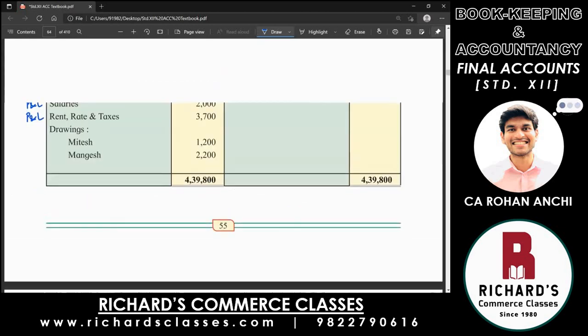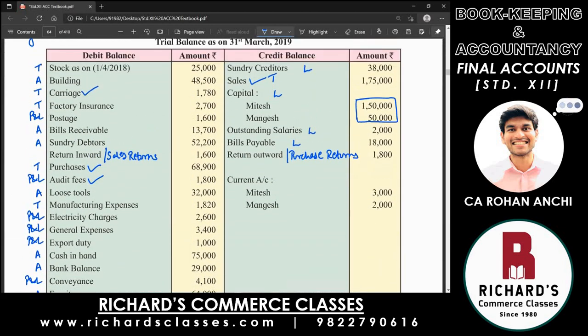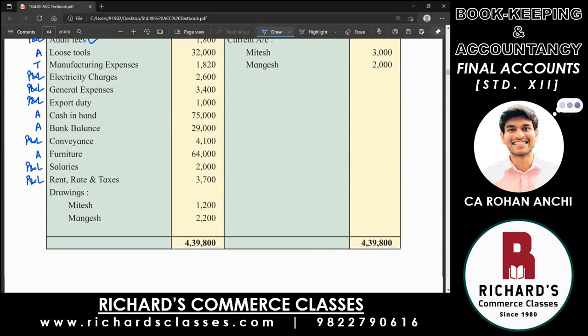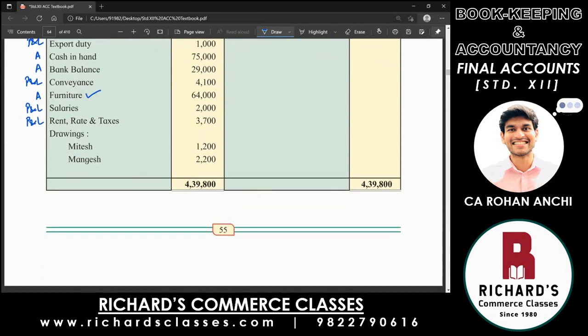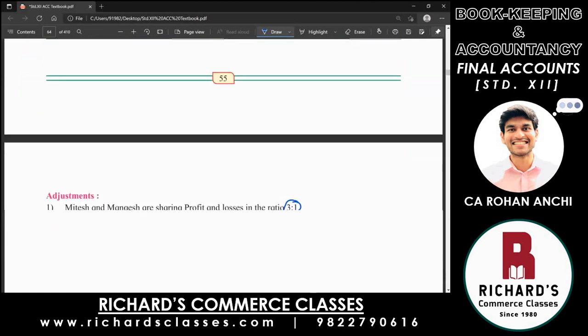They're saying it is to be valued at 46,500. What is the current value of building? Current value in the trial balance is 48,500. It is going to be reduced to 46,500, which means there is depreciation on building also. So let's tick mark both these assets for depreciation purpose. One is building, tick mark building, and the next one was furniture, tick mark furniture also. Depreciation, asset value will reduce.